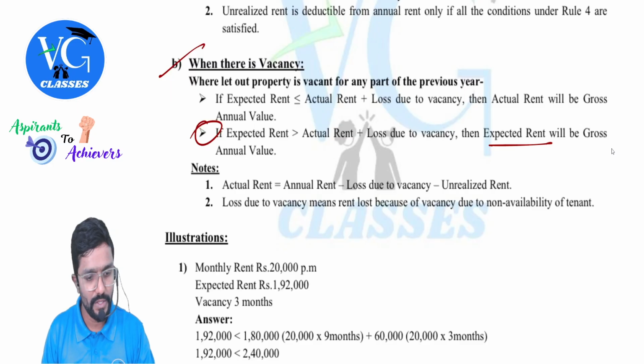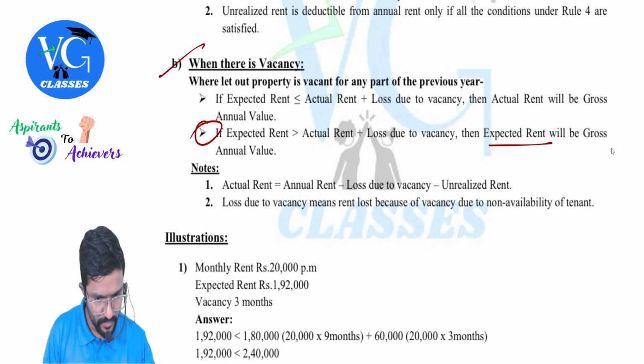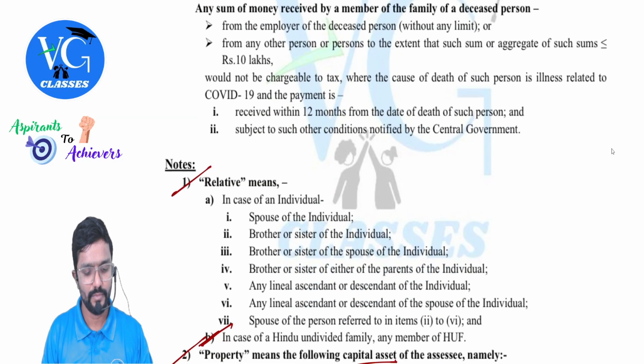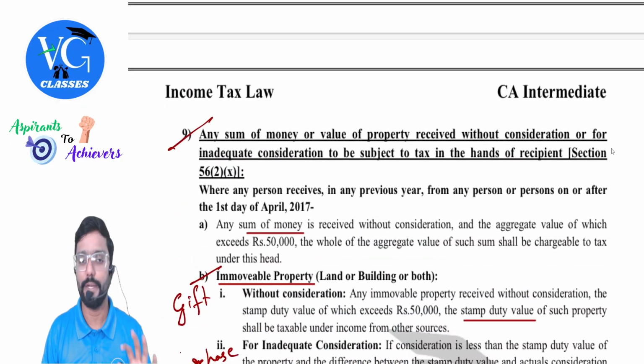Movable property, only specific assets are covered, like shares, jewelry and all. I will just show you. Pay attention. Look here. Yes. So this is for gift purpose. Okay, 56(2)(x).